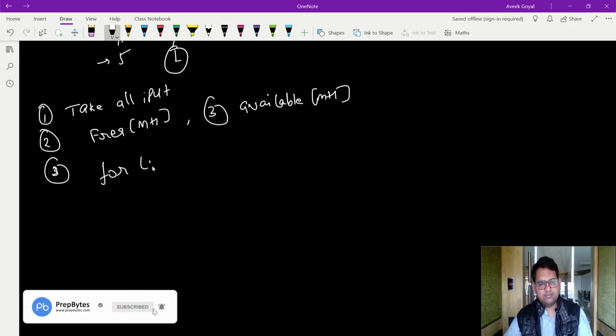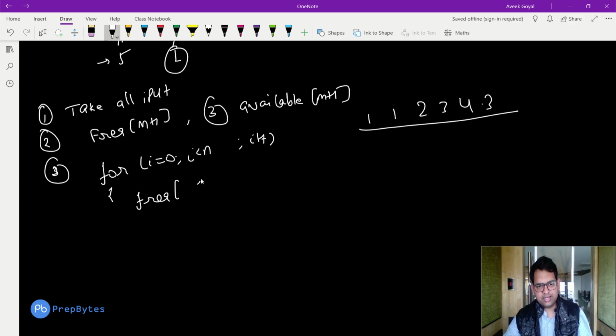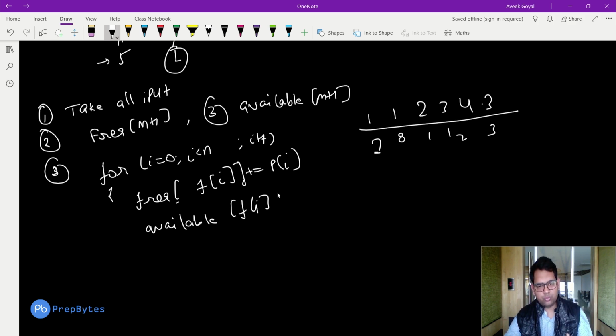How? For i equal to 0, i less than n, i plus plus. That means I am traversing my array that contains the baskets. So 1, 1, 2, 3, 4, 3. Let's say this is my array. Now frequency of f of i plus equals p of i. Whatever the values are, I am just adding them into the frequency array. So if it is 1, 7 is added at that particular index in the frequency array. And available of f of i will become true.